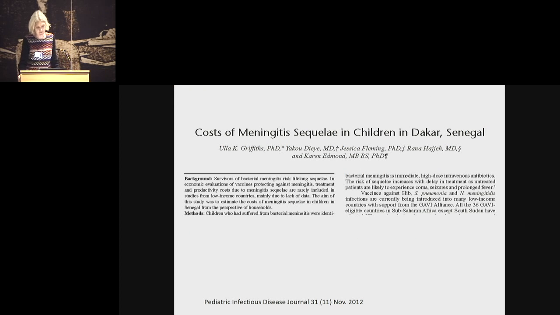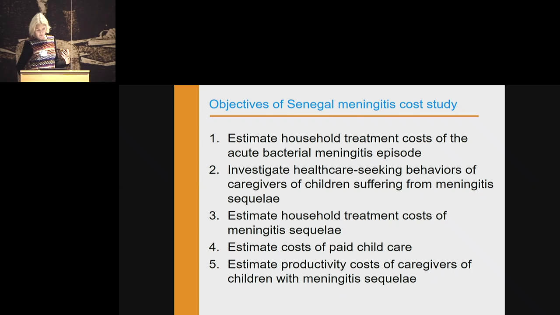So this is a study we did about the cost of meningitis sequela. This is when I worked a lot on Hib vaccine, because Hib vaccine in high-income countries was actually mainly introduced due to the high cost of sequela. In all those cost-effectiveness studies, it was the cost of sequela, the cost of rehabilitation of children suffering from sequela, that really drove those results. But we didn't have any evidence in low-income settings about what it actually costs when you have a disabled child. So we did this study in Senegal.